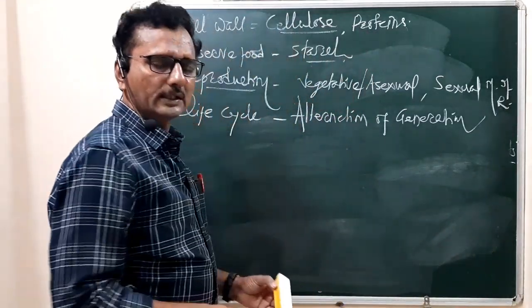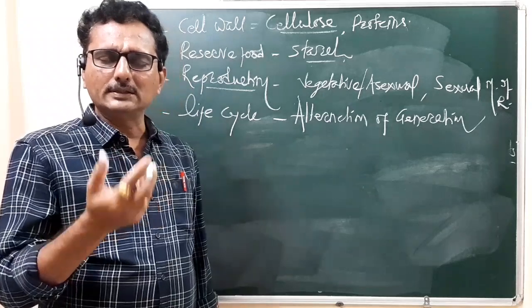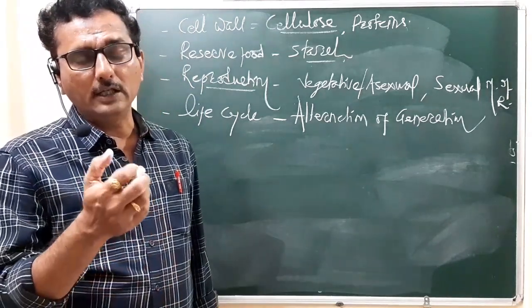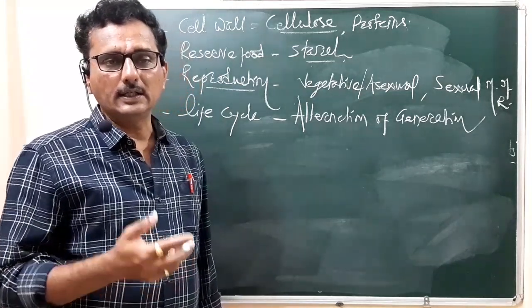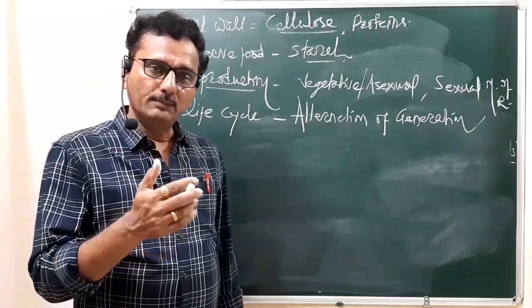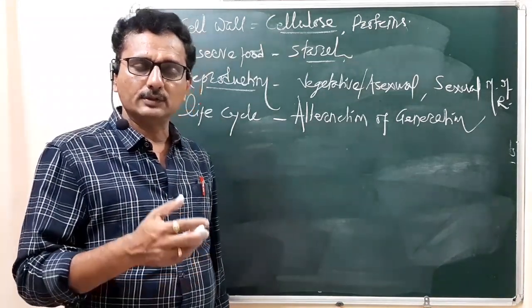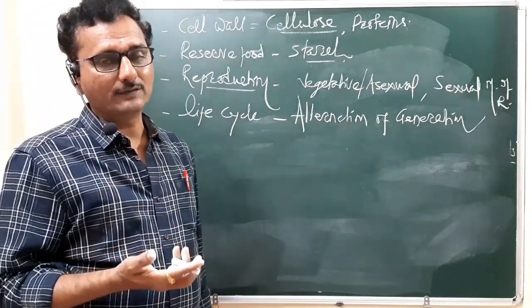You know that in algae, when there is sexual reproduction, the male gamete fuses with the female gamete and the zygote is formed. That zygote immediately divides through meiotic division, and again the gametophytic phase begins.